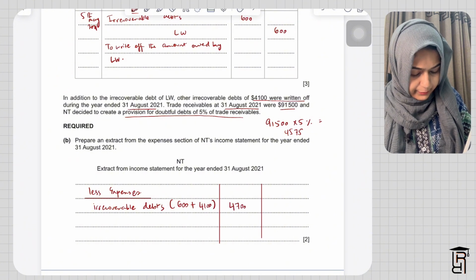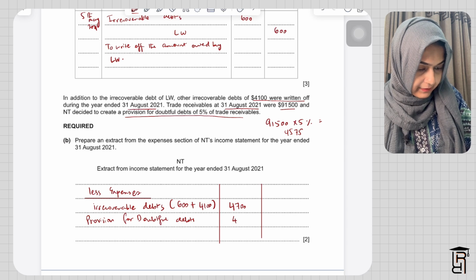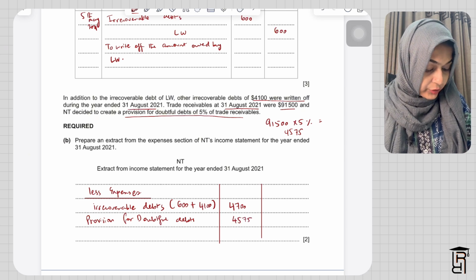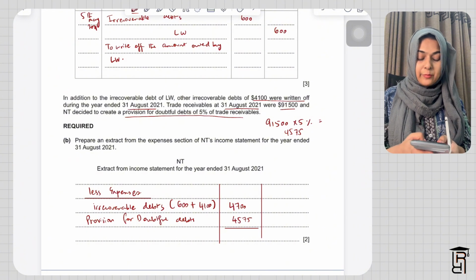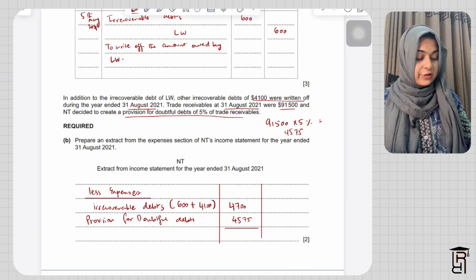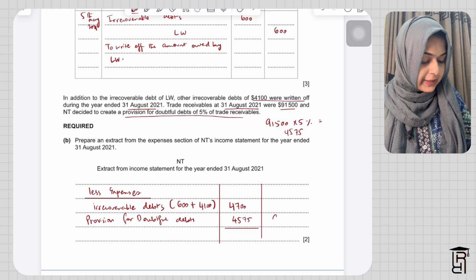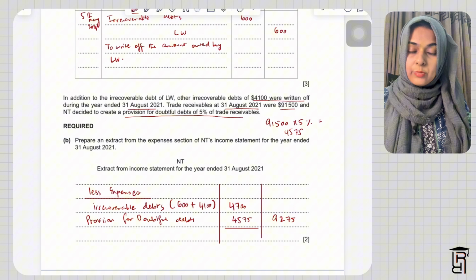Then I'll write provision for doubtful debts, 4575, and both of these will be my expenses. Whenever we are creating a provision, we record that in the expenses section. So my total expenses will be 9275 for the year ended 31st August 2021.